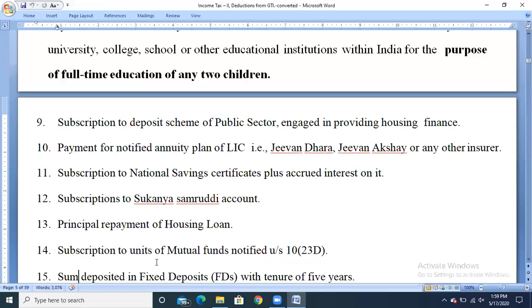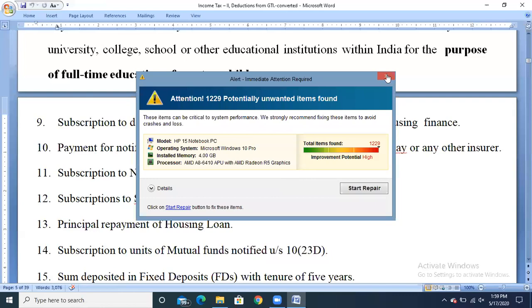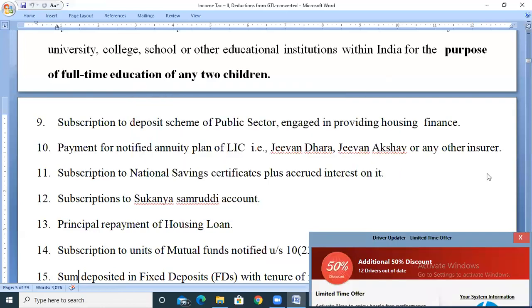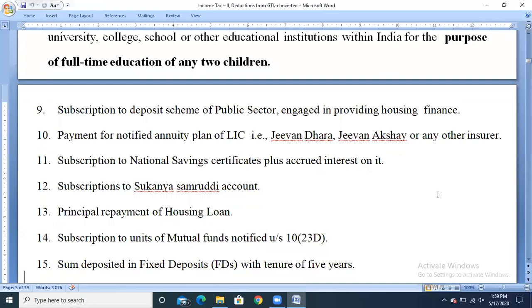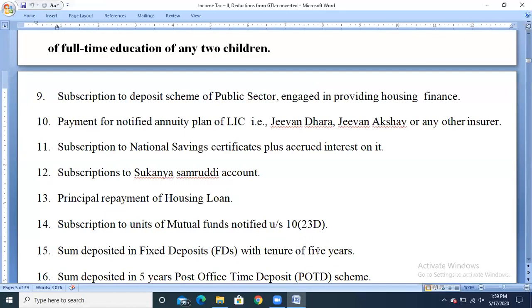Next, subscription to units of mutual funds notified under section 10(23D). Any subscription taken in units of unit trust or mutual funds can be claimed as exemption under section 80C. Next, sum deposited in a fixed deposit with a tenure of 5 years. Even that can be claimed as exemption. Be careful, the tenure of 5 years should be there, not less than 5 years.